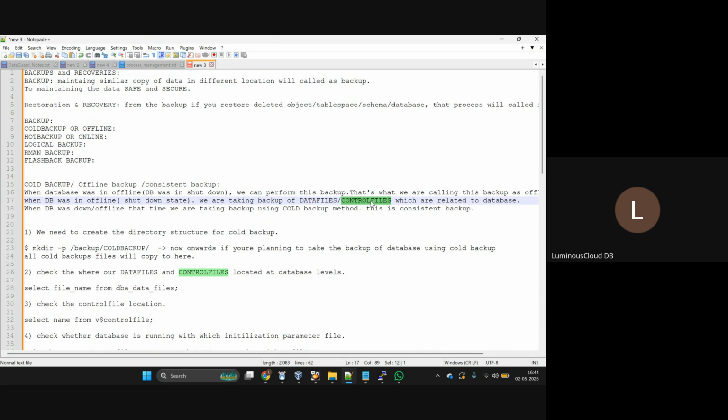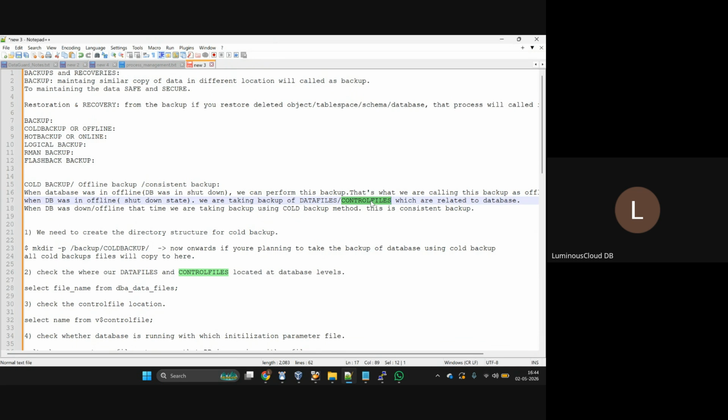Consistent backup is a simple one. When the DB is shut down, no one is able to access the data files and control files, or the database related tables data. On the database related tables or objects, are we performing any transactions?